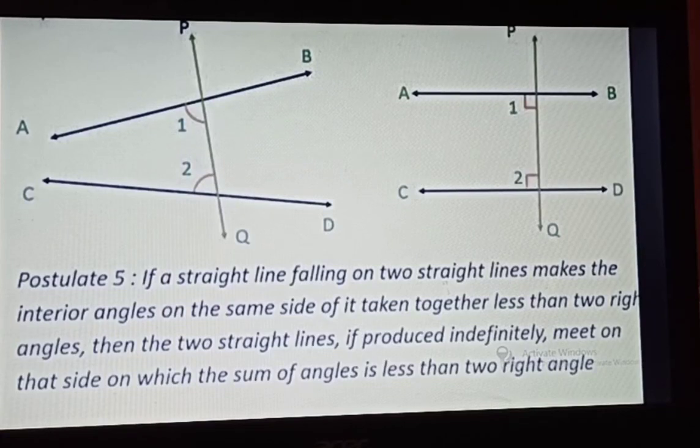So that is for today. In my next video, I'll discuss a theorem, that is 5.1, from this Euclid's geometry.